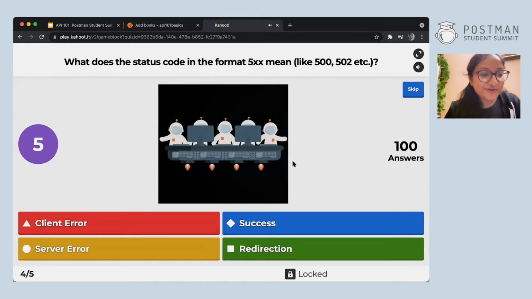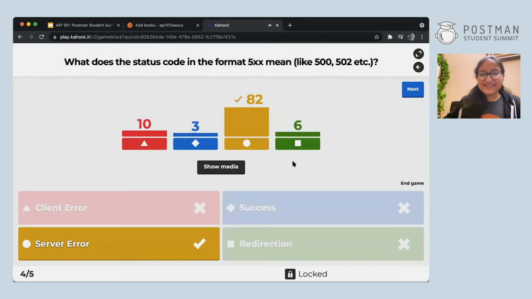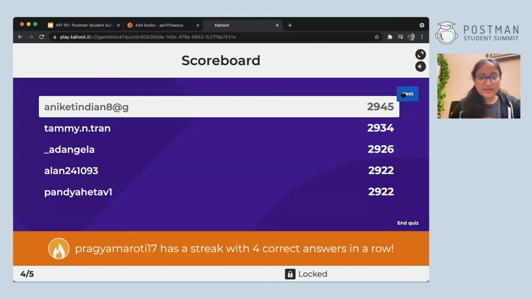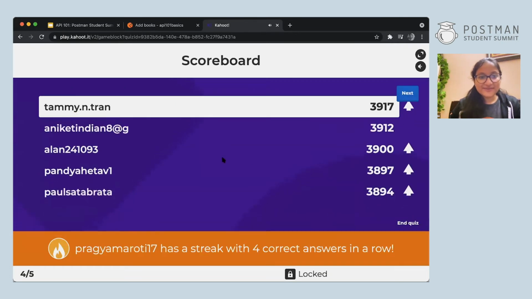Yes, Ayush, I have no clue how they're doing it so fast. Like I'm barely reading the question. Okay, so 82 people got it right. Guys, do it fast, but make sure you get it right as well, or else you won't be able to score points. Let's go for the next question. Tammy is at the top again. Great job.